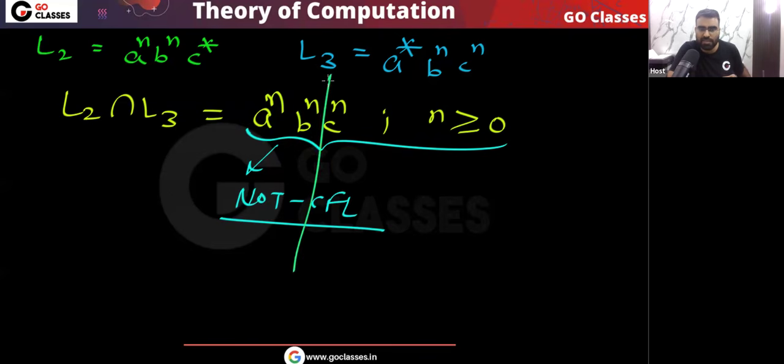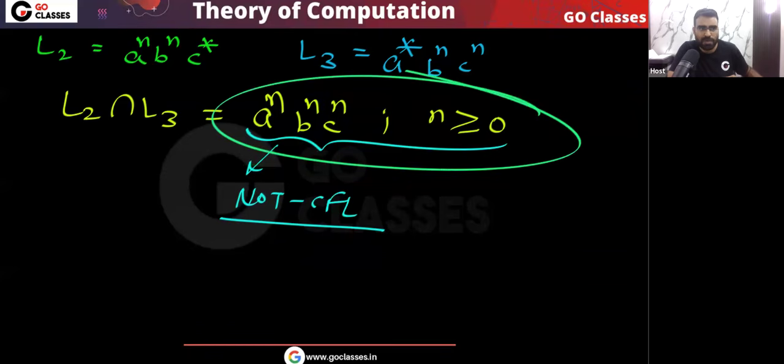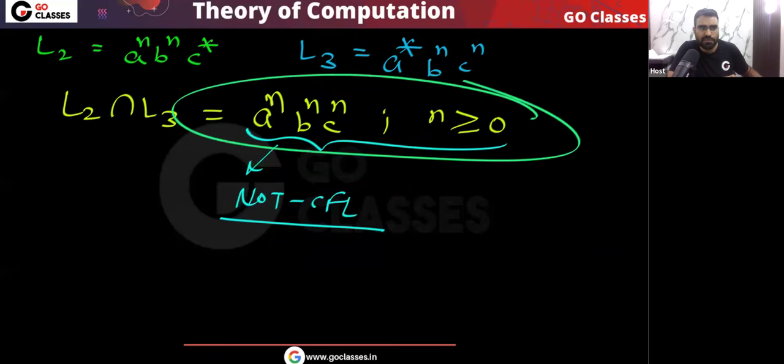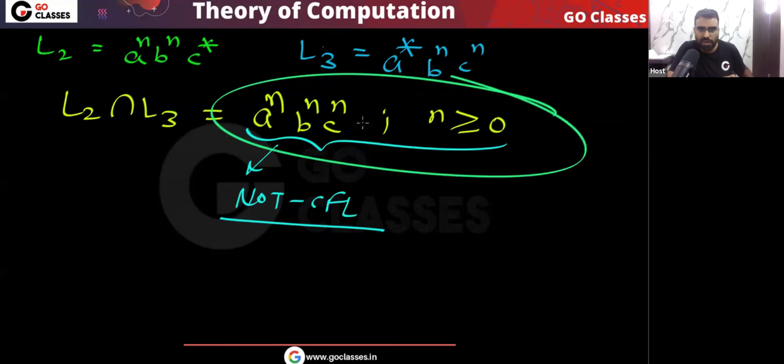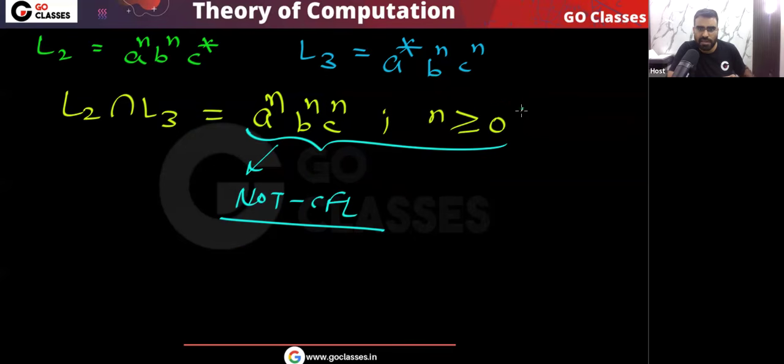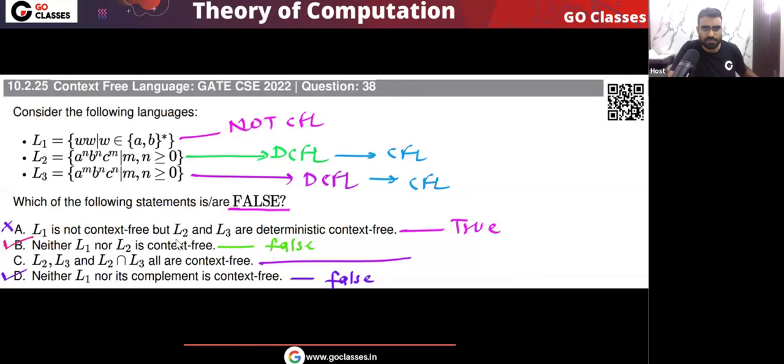Now notice when the c's come, at this moment our stack does not have any a's or b's. Yes or no? Basically all the a's and b's are gone from the stack. Now there is nothing remaining to match with the c's. So that is the reason no PDA can recognize this language. We have seen this language many times in the previous part, and also in our CFL identification lecture, why this language is not CFL. This is a standard example, a standard language which is not context free. So L2 intersection L3 is not CFL.